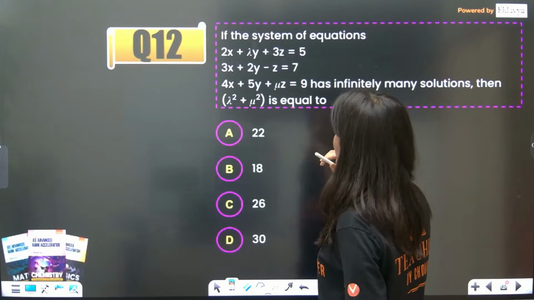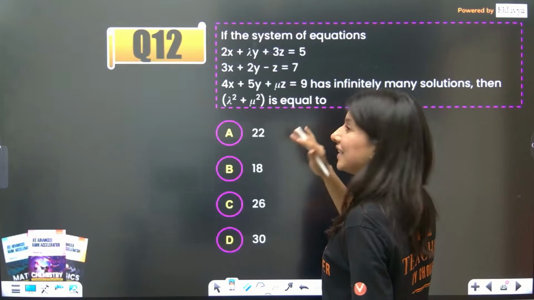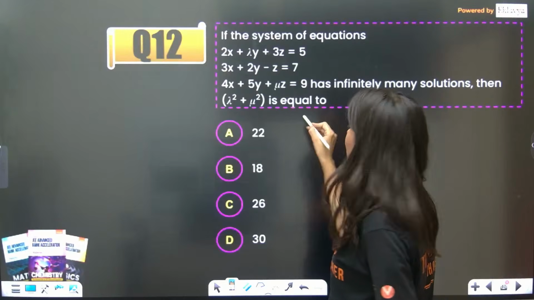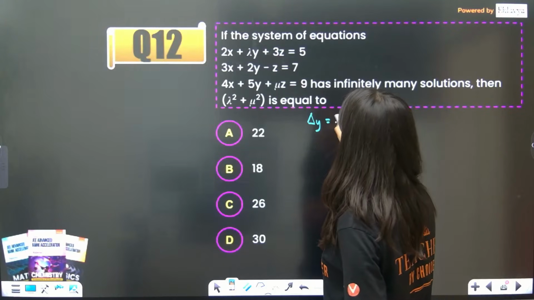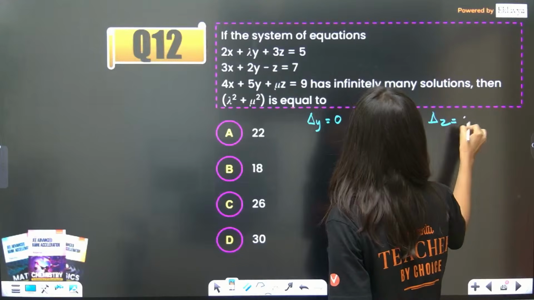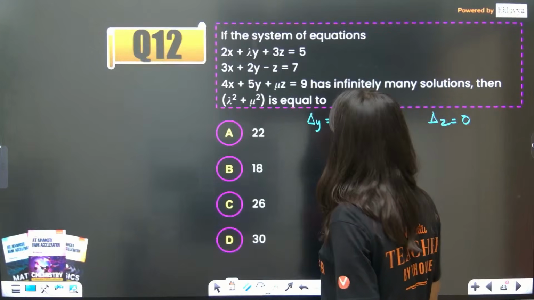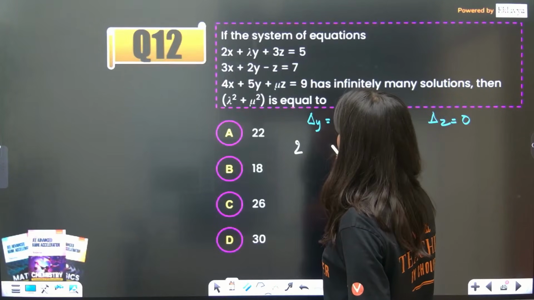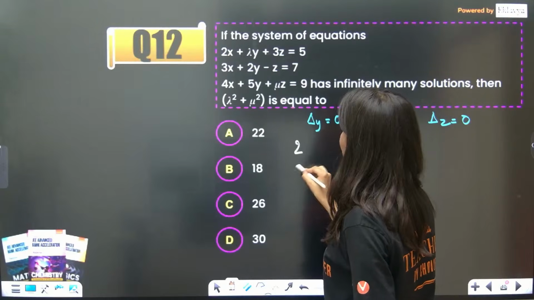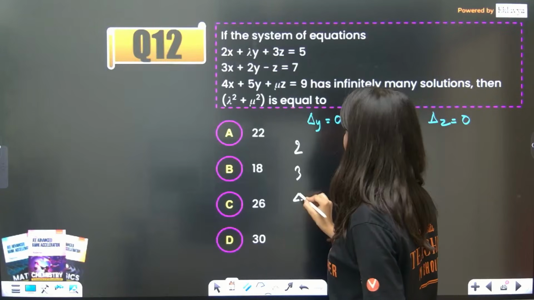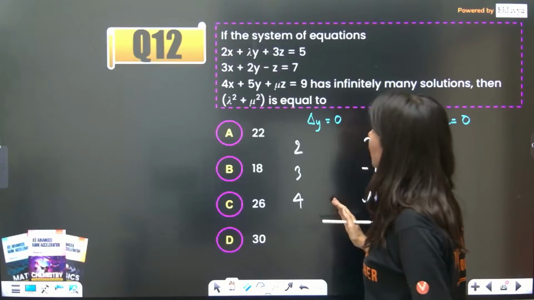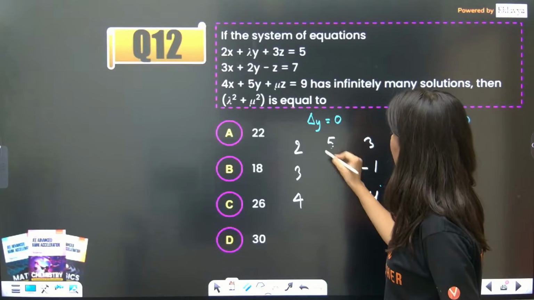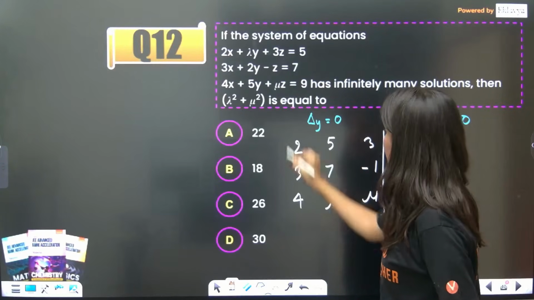Except del and del x will not work for you. Del y will work for you and del z will work for you. So del y means what? 2 and 3, 3, minus 1, 4 mu. And the middle row in del y will be 5, 7, 9. The determinant will be equal to 0.